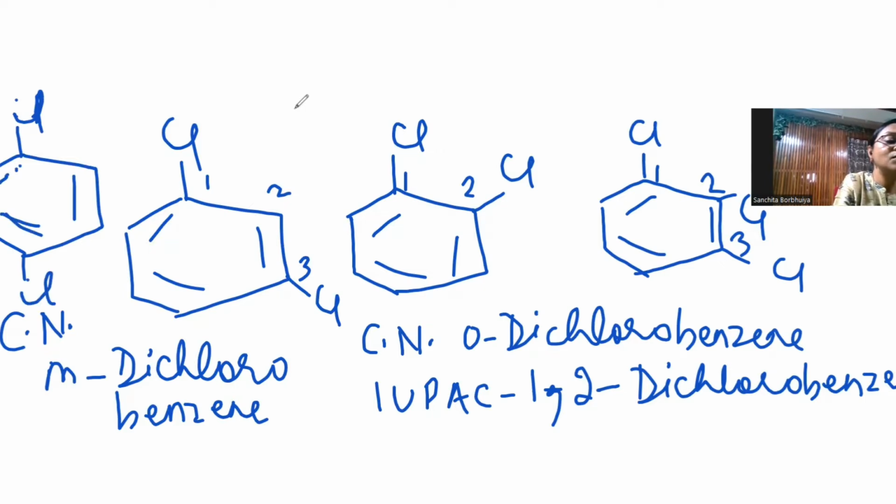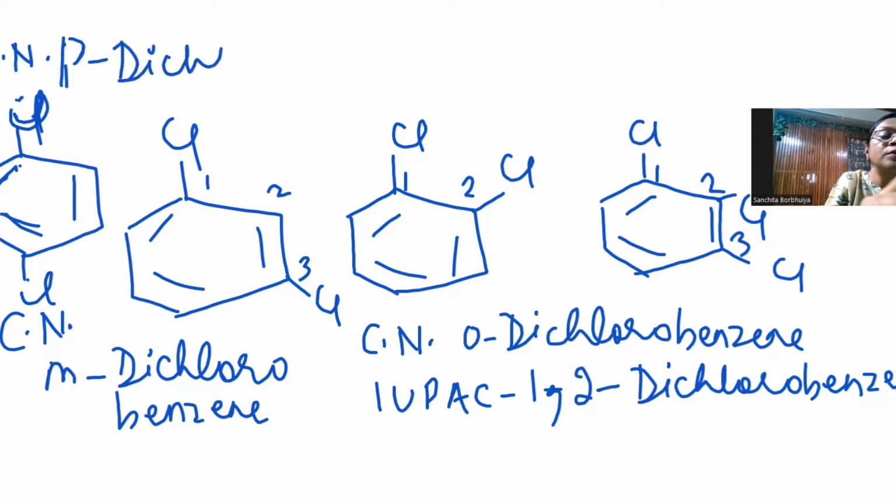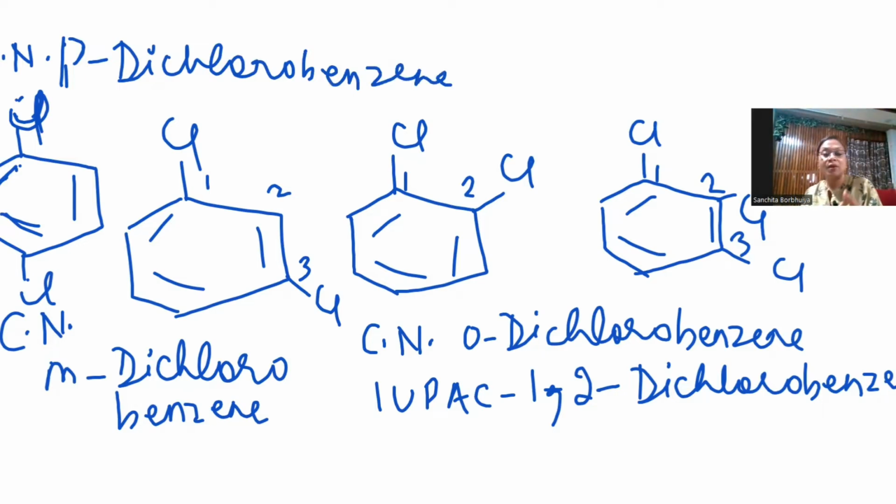So the common name of this compound is para-dichlorobenzene. And the IUPAC name? Yes, 1,4-dichlorobenzene. So these are the three options which we have in the dihalides.